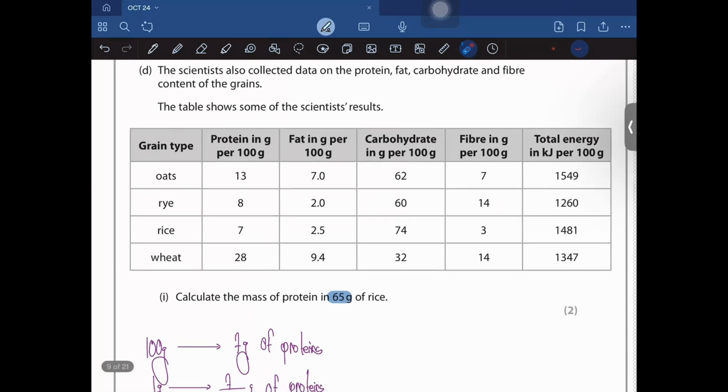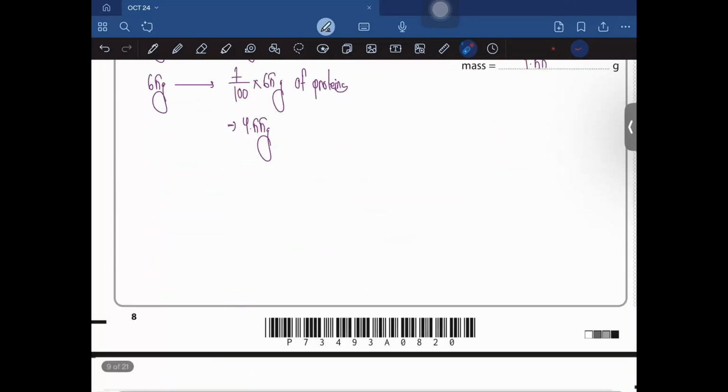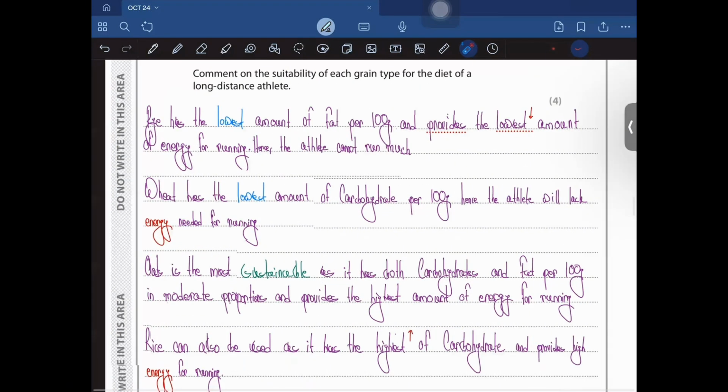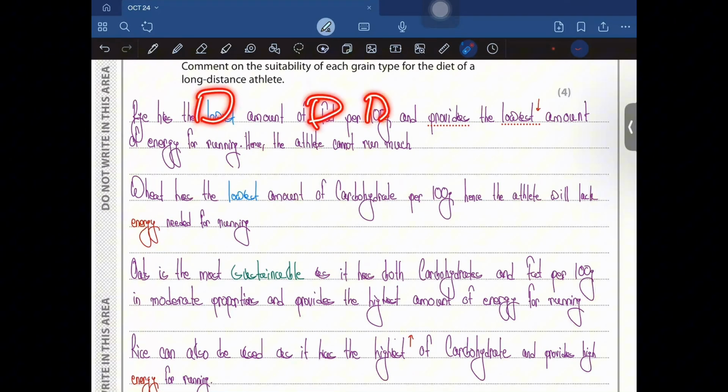And for wheat, it has the highest amount of fat, right? Although it could provide energy, it could also lead to the risk of heart diseases, you could say. Or it has the lowest percentage of carbohydrates, so it wouldn't give much energy for the person to keep on running. So yeah, that was more or less about this. So first of all, I said that rye has the lowest amount of fat per 100 grams and provides the lowest energy for running. Hence, the athlete cannot run much on rye.